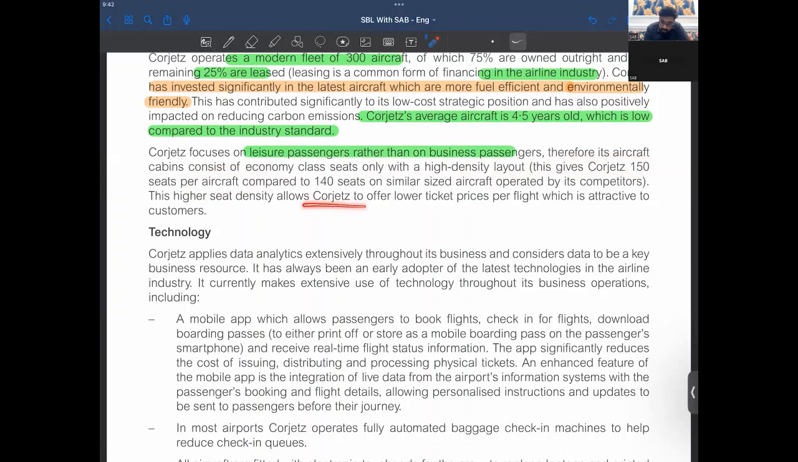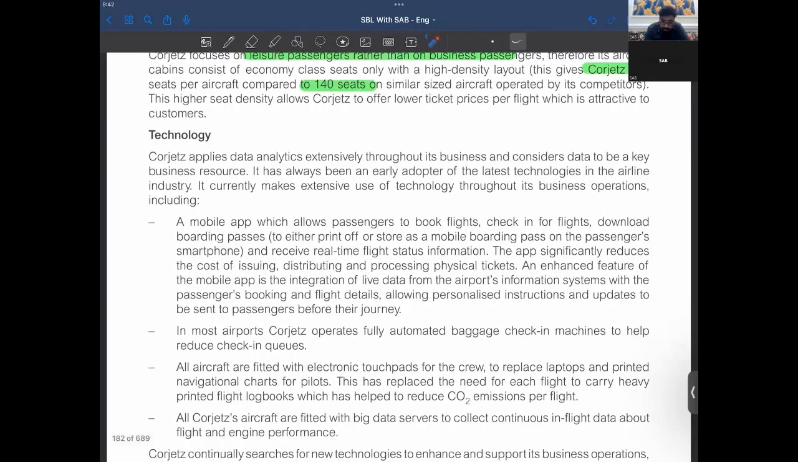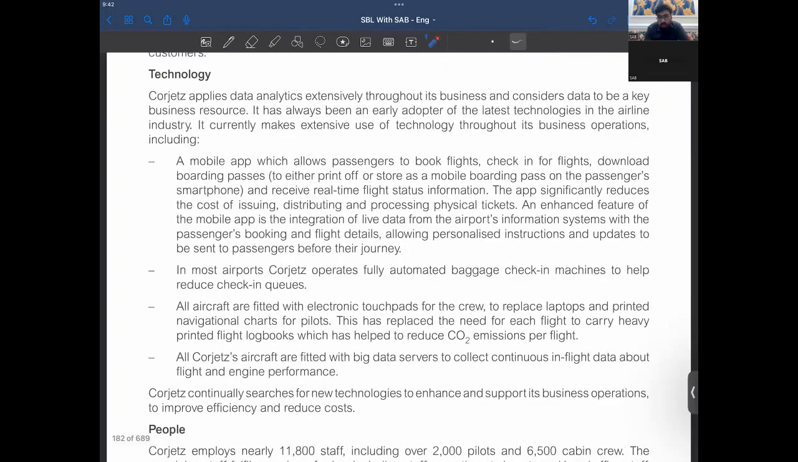The higher seat density allows Gorgeous to offer lower ticket prices because it gives you more seats, 150 rather than 140. So it gives you more seats, right? Again, it helps you in keeping the cost low, because you have a higher number of people there.